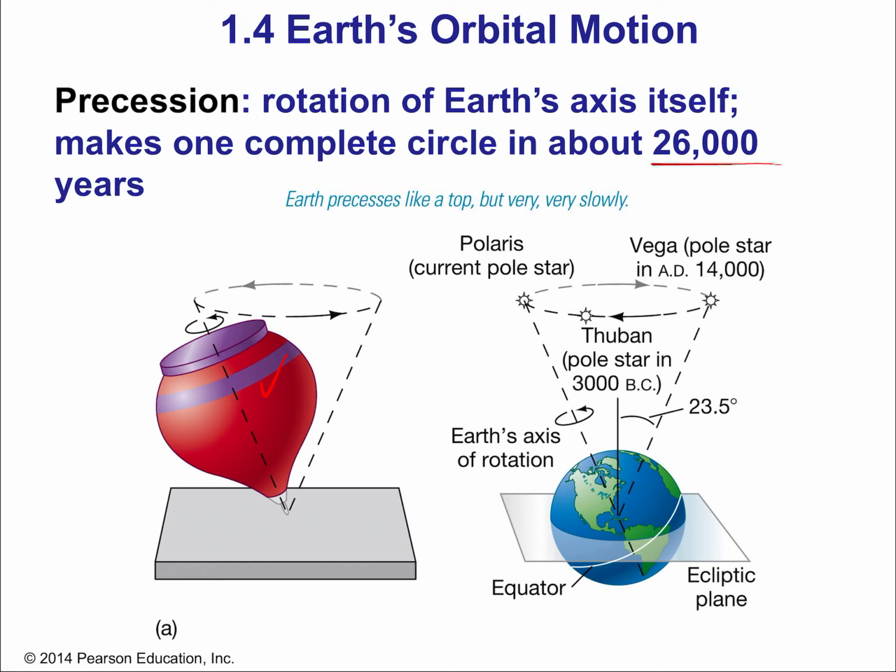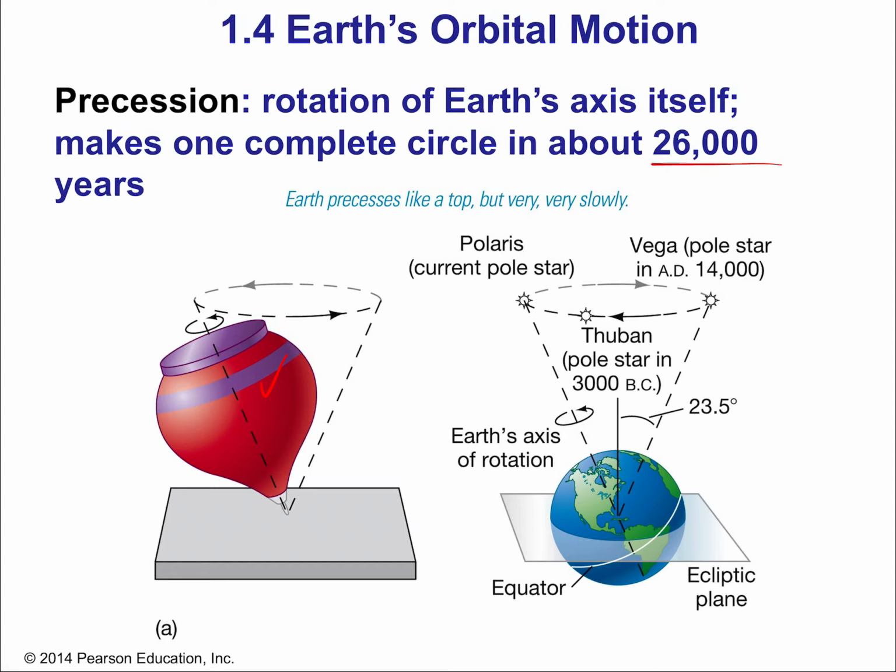You know, if you were to look at Earth's entire lifespan of 4.5 billion years, it would have precessed many times, right? If you sped up those 4.5 billion years, 26,000 is a tiny fraction of a billion. Because remember, there's 1,000 thousands in a million, and then there's 1,000 millions in a billion, right? So we're talking tens of thousands of precessions that have occurred since Earth was formed. Okay, but in human time, 26,000 years is a big time, right?